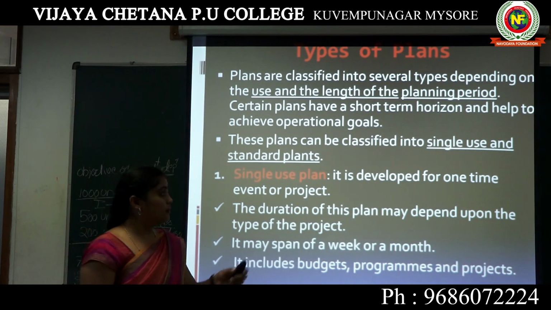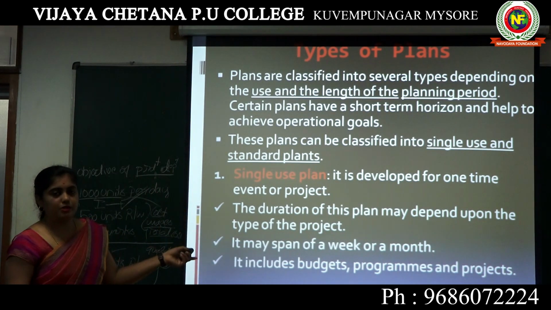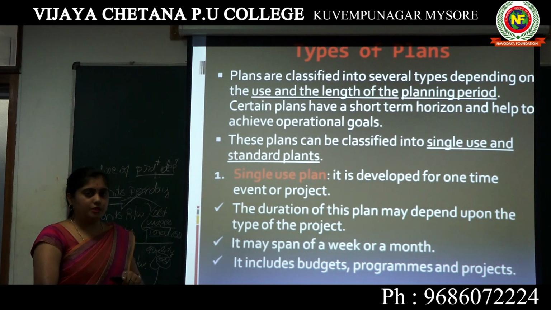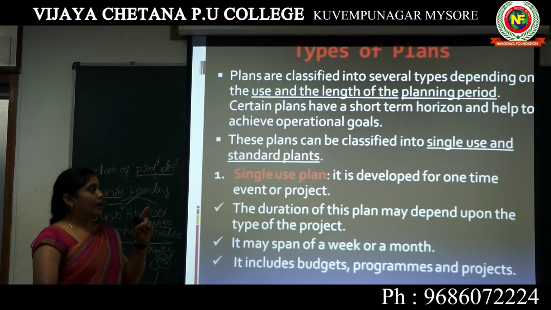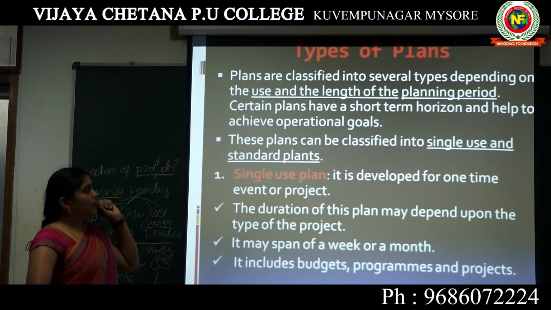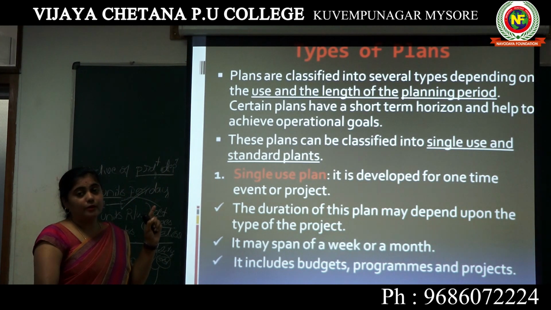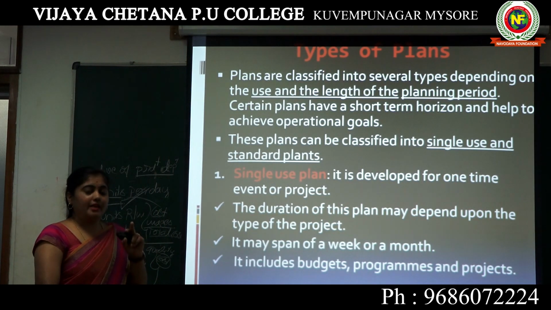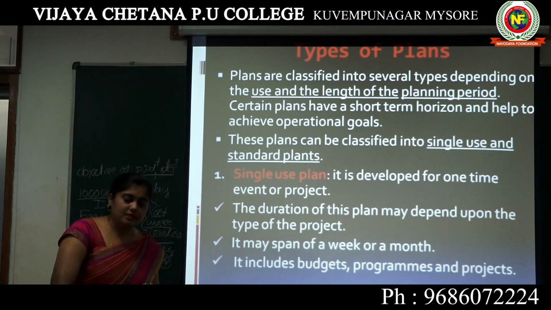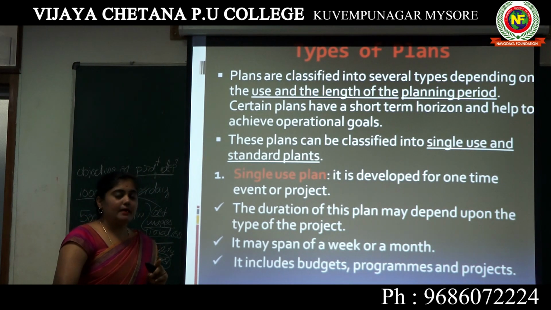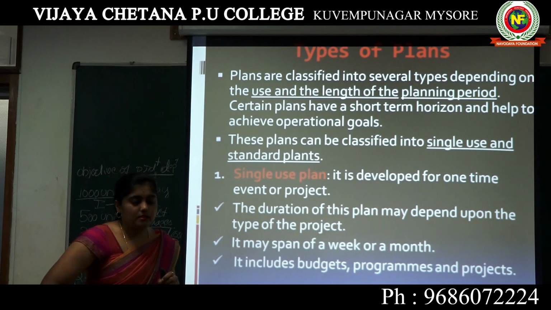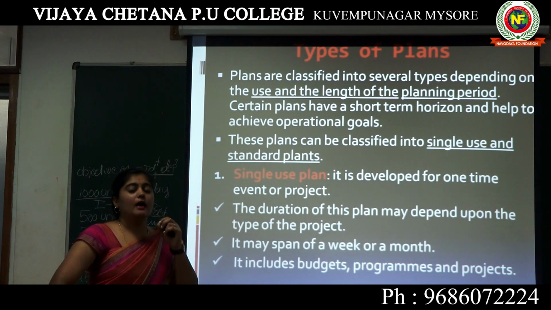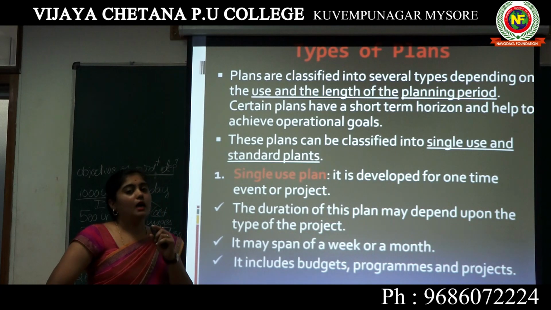Yes. So again I am going to begin the explanation of this one. In our planning, based on the length and the period of a planning, the plans are going to be classified. Based on that, we identified 2 types, that is single use plans and standing plans. Single use plans means that it is going to be used for a single event or a project.